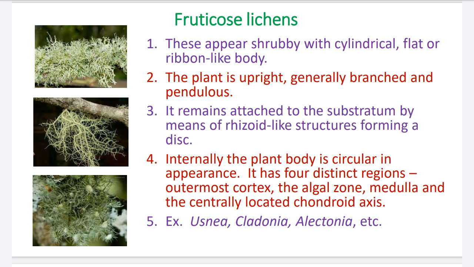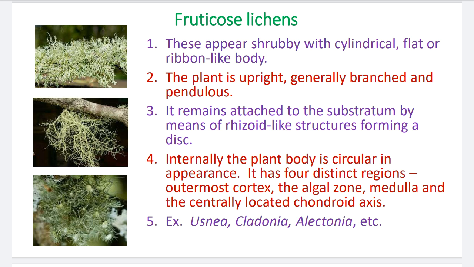It has 4 distinct regions. There are 4 regions in the anatomy of the thallus. The outermost region is the cortex, and the cortex is always storing in function, which can store the food material. Then the algal zone. The algal zone contains the unicellular algae. Then the medulla. The medulla contains the fungal partners, including fungal hyphae.